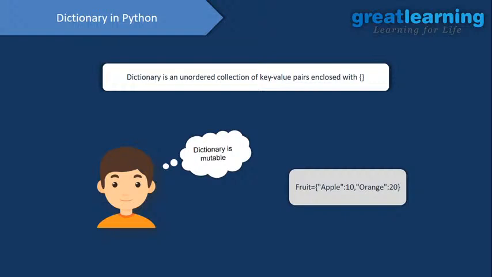Suppose I want to store that I have 10 apples and 20 oranges. How can I add that in a list or set? This is not possible, right? So that time we need to use a dictionary. Suppose I say that apple is my key, and the quantity of apples I have, that is 10, will be my value, right? And one more thing, guys, understand that a key cannot be duplicate. Key is always unique, but a value can be duplicate, right?